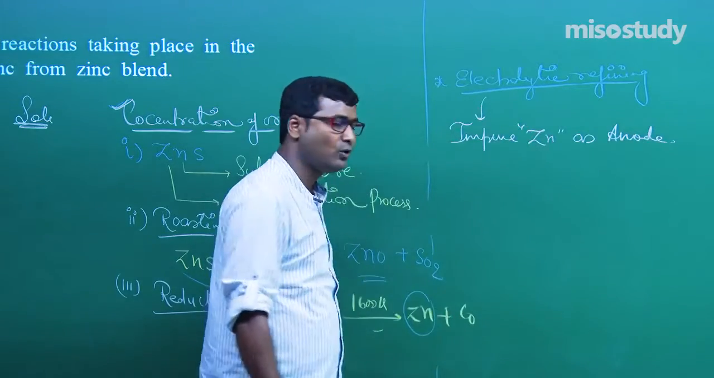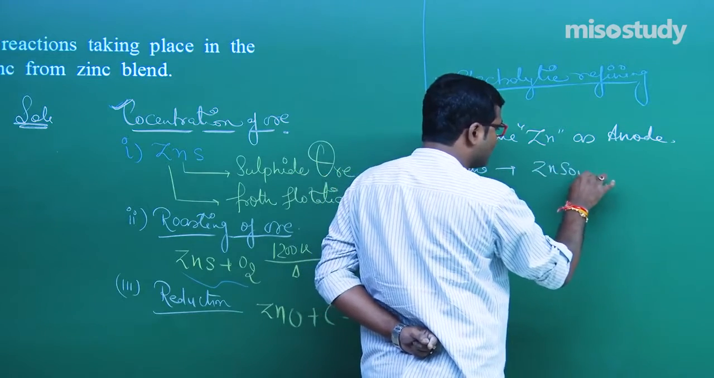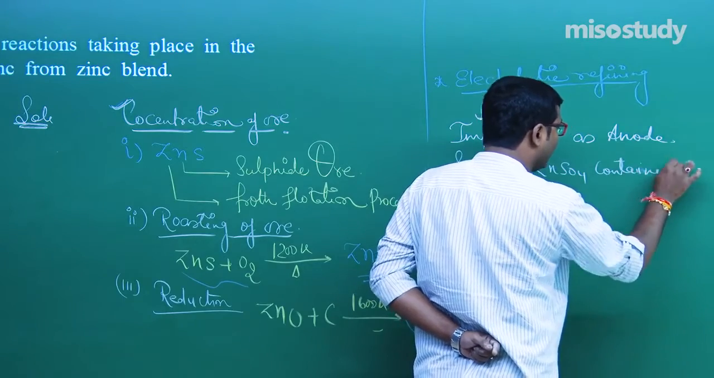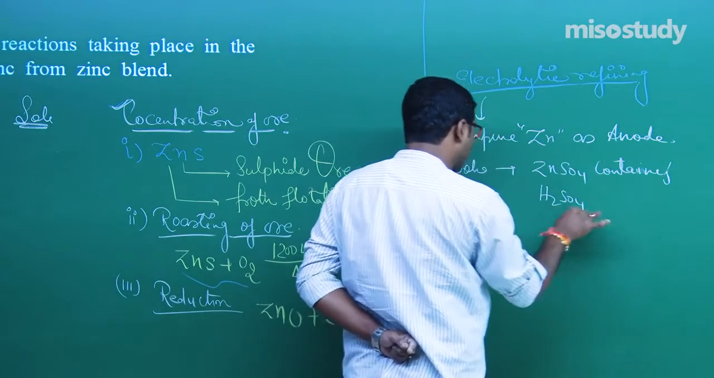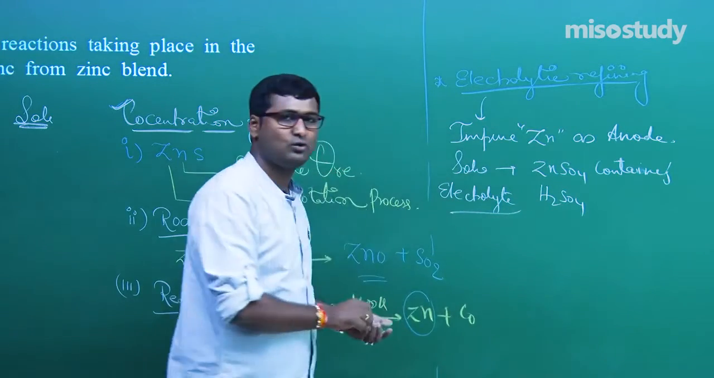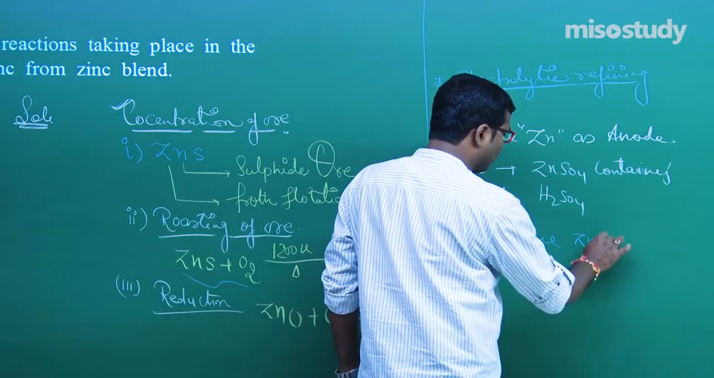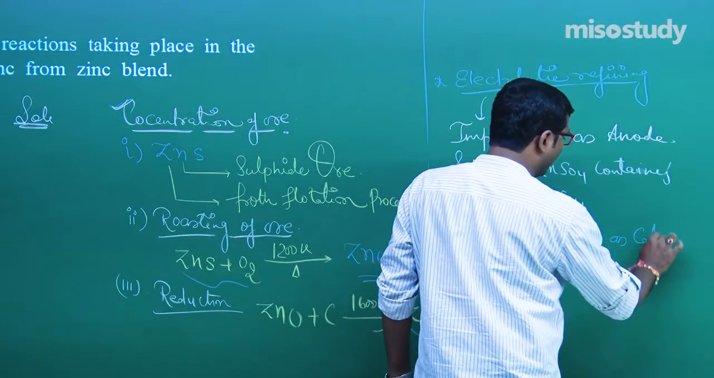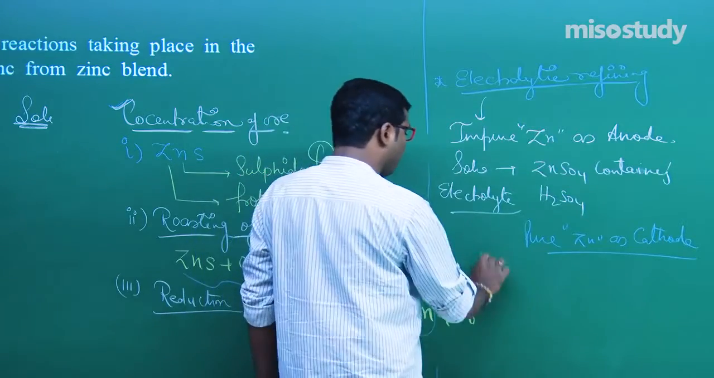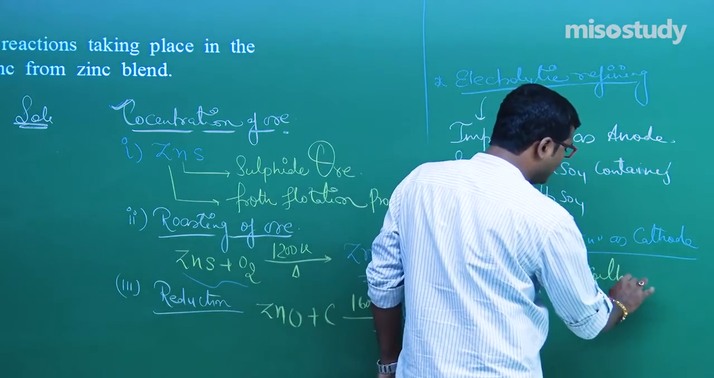Impure Zn as anode, and the solution is ZnSO4 solution containing H2SO4. So what I am telling, the electrolyte here is ZnSO4 containing H2SO4. Clear to you? And pure Zn acts as a cathode. Pure Zn is taken as cathode. What will happen? The complete redox reaction will take place, and we get pure Zn at cathode, my friend. Again I am repeating, pure Zn at cathode.